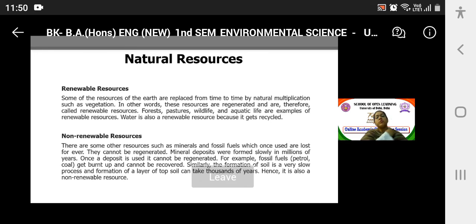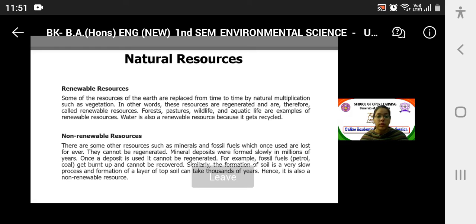Right. Coming to non-renewable resources, there are some other resources such as minerals and fossil fuels, which once they are used, are lost forever. Okay, they cannot be regenerated, and that's why you must have seen in the pandemic scenario, we were too much concerned about depletion of these non-renewable resources. We were paying heavily for petrol, diesel, and such resources, right? So they are non-renewable, and that's why we are concerned.